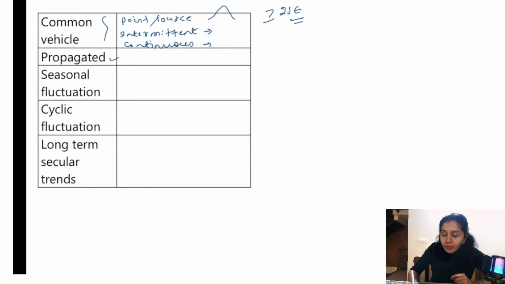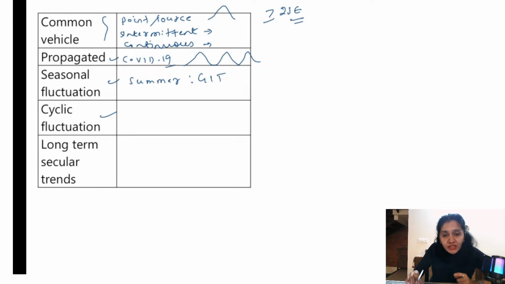What is propagated epidemic? There is person to person transmission. All right. So the waves look something like this. Okay. There can be secondary waves also, more than one incubation period here. The best example for propagated is COVID-19. Right. There was person to person transmission there. So what is seasonal fluctuation? In some particular seasons you see some diseases more commonly. For example, if you take summer season, the current season, commonly seen diseases are GIT infections, right? So that is the best example for seasonal fluctuation.